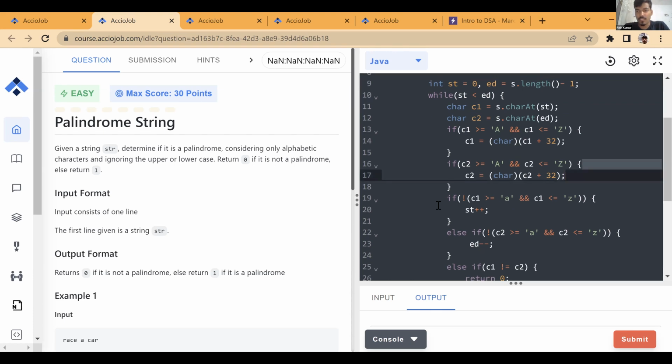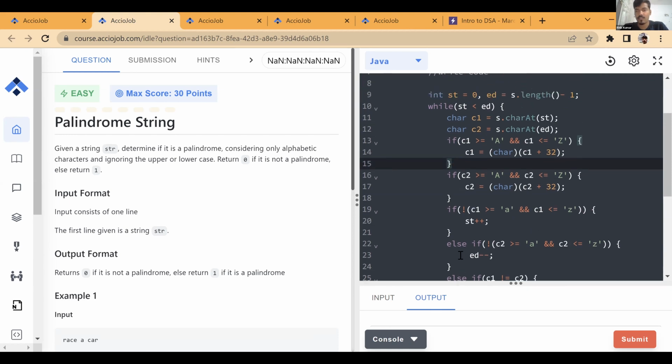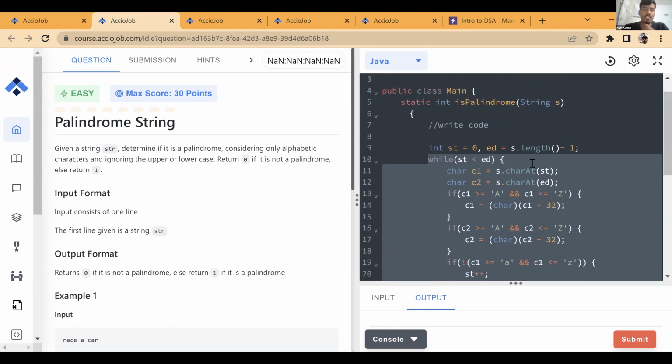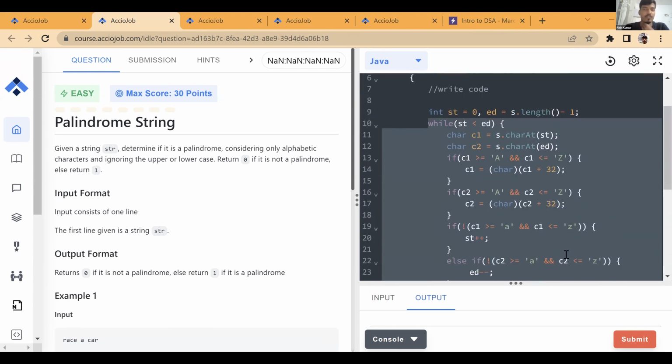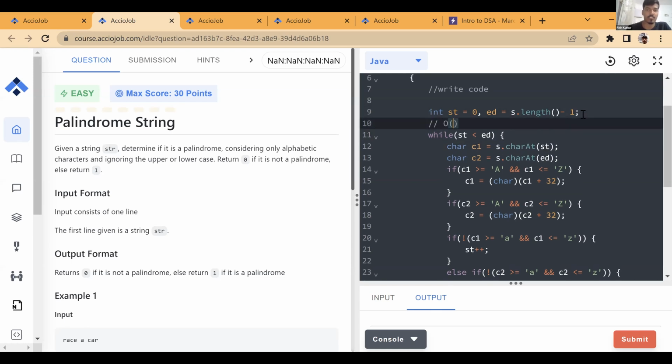Checking toLowerCase and changing the character is constant, right? How is it n square? So this is not n square. This is the order n solution. This is a complete order n solution. There is no string concatenation until you introduce a string concatenation in the loop. This entire logic is order 1, right? And we are running it for order n time. So this logic that we have written is order n. This is not n square. Okay.